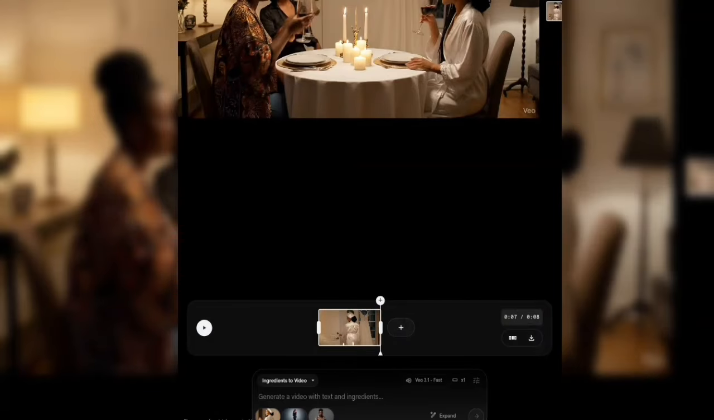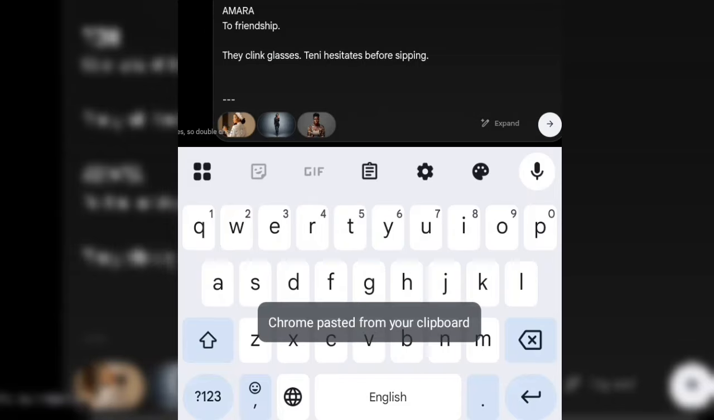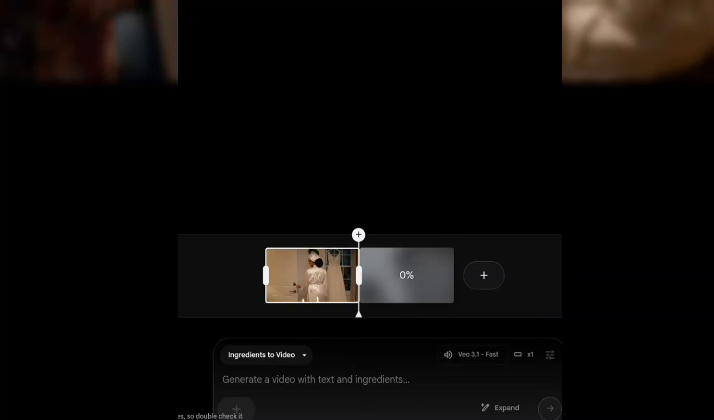Alright, so this is where you're going to paste your prompt. Just paste your prompts. After that you select send. So it's generating. We have to wait. So this is how to make your videos long rather than generating them one by one.